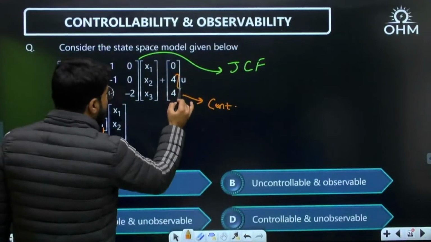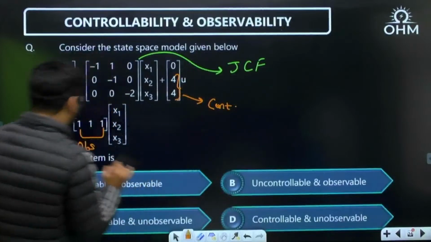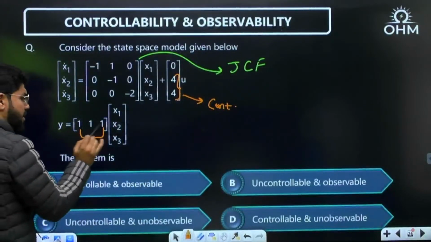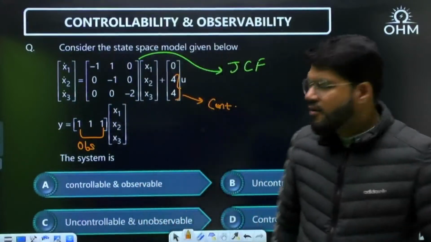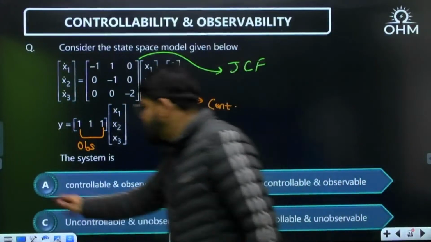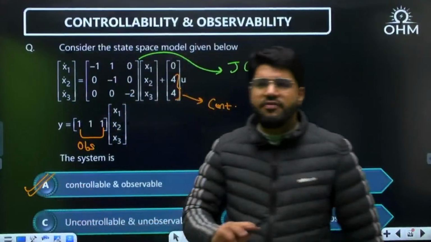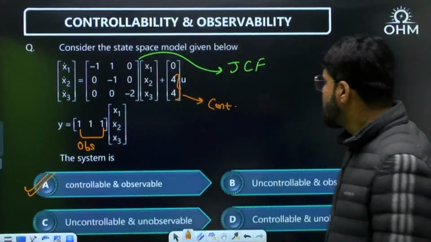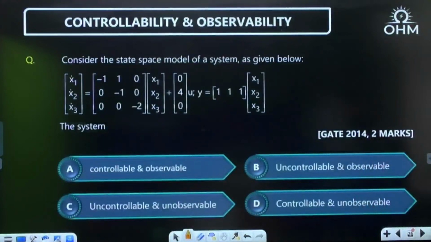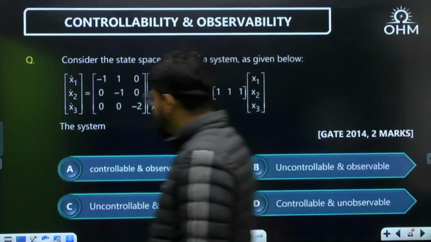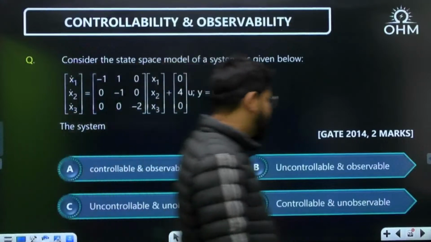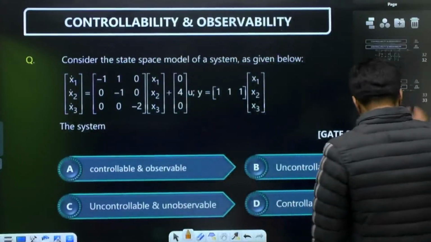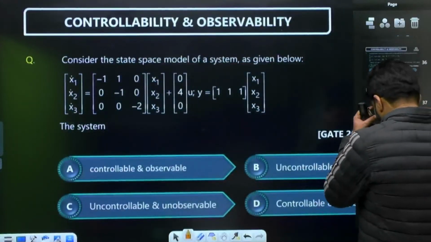Second and third non-zero, it is controllable. In the C matrix, first and third element non-zero, it is observable. Second doesn't matter. Finish. Controllable and observable both. Answer is option number A. A GATE 14, 2 marks question. Finish it quickly. You just need a few seconds to solve this particular problem.